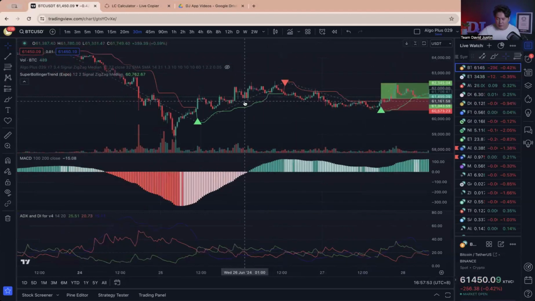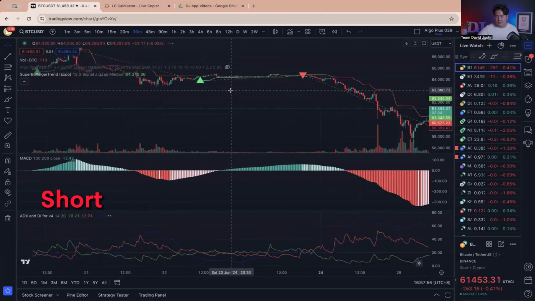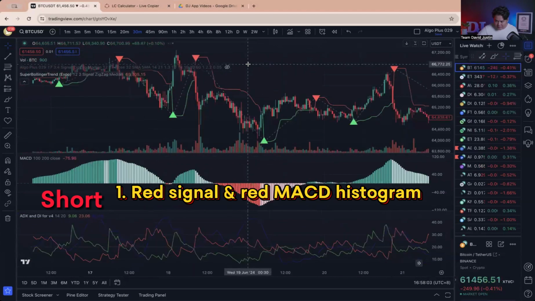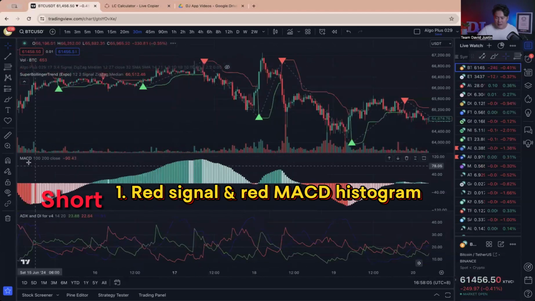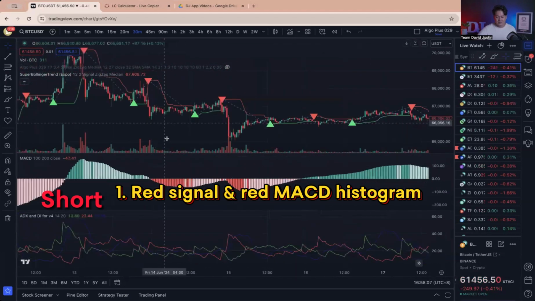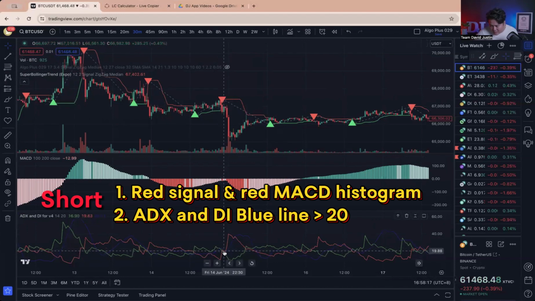If you want to go for a short, how can I go for a short? First of all, you need to wait for a red triangle first. At the same time, you need to wait for MACD having a red candle, a red histogram here. So for example, here is one of it, which tells you that this has a red signal here, and the blue line is above 20. Okay, so here it is. So you can go for a short.